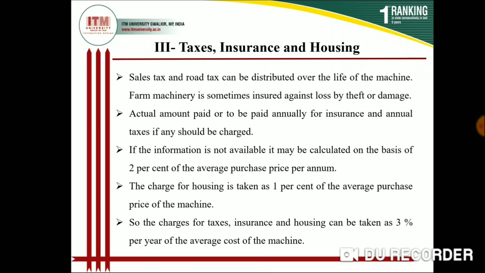But we are using our tractor 1000 hours per year. For 1 hour the cost will be 5,000 divided by 1000, so that will be 5 rupees per hour for tax, 5 rupees for insurance and 5 rupees for housing. That will be the cost of the tractor on a per hour basis.